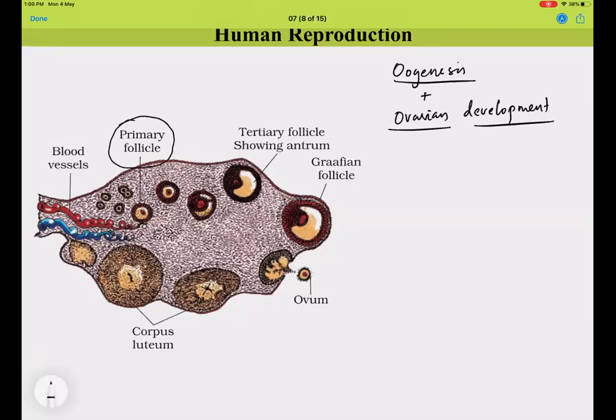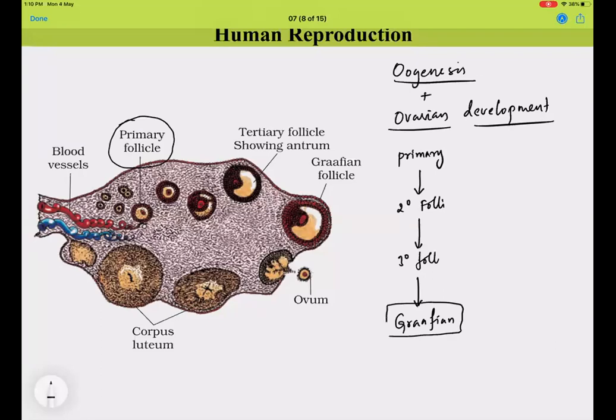The follicles basically follow this primary stage, and then they go to the secondary follicular stage, and then the tertiary follicular stage, and finally they reach the mature stage called the Graafian follicle.